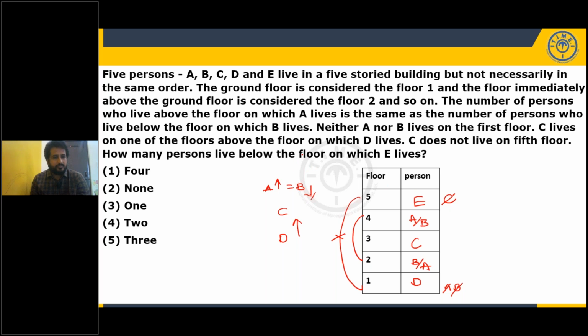Now what is the question asked? How many persons live below the floor on which E lives? E is living on the topmost floor, which is nothing but the 5th floor. So how many are living below E? 1, 2, 3, 4. Though we are unable to decide the positions of A and B, we can get the answer. So the answer is 4, but it is in choice 1. And we have been given only one question, a single question.